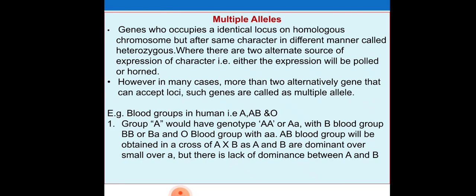Blood group A would have genotype AA or Ao, that is dominant and recessive. B blood group has BB or Bo, meaning dominant and one recessive, and O blood group has both recessive. AB blood group will be obtained in a cross of A and B, as A and B are dominant over small o, but there is a lack of dominance between A and B.